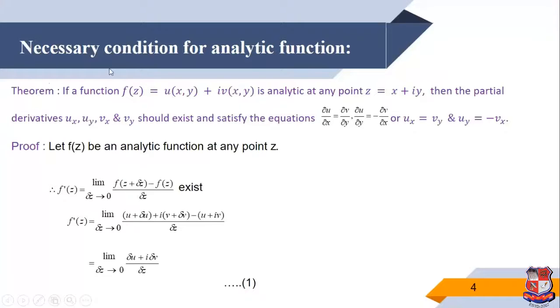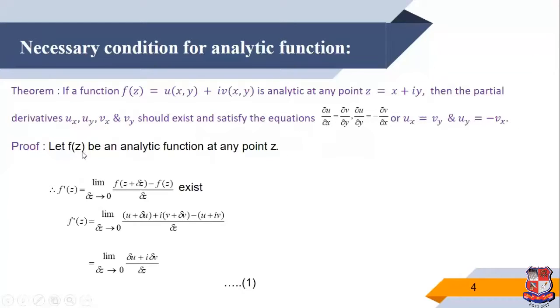Now we discuss a necessary condition for analytic function. The theorem, necessary condition for analytic function, states: if a function f of z equal to u plus iv is analytic at any point z equal to x plus iy, then the partial derivatives ux, uy, vx and vy exist and satisfy the equations del u by del x equal to del v by del y and del u by del y equal to minus del v by del x, or we write ux equal to vy and uy equal to minus vx. These equations are called the Cauchy-Riemann equations, CR equations.